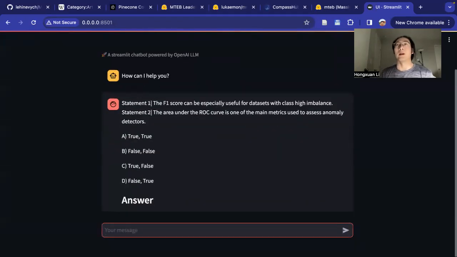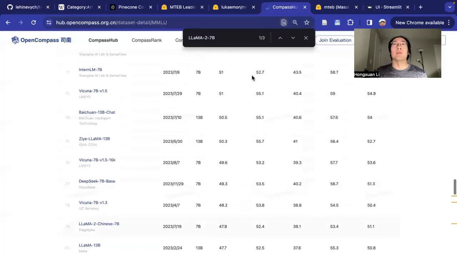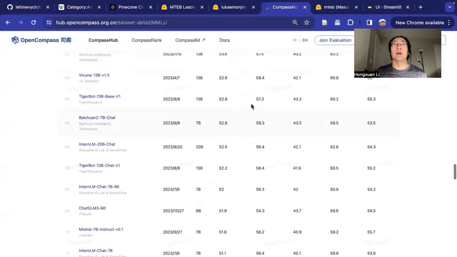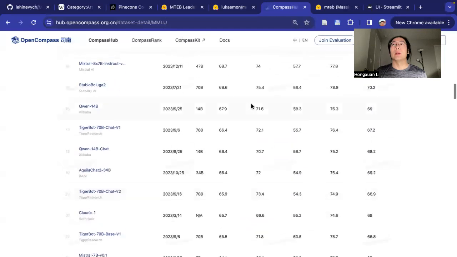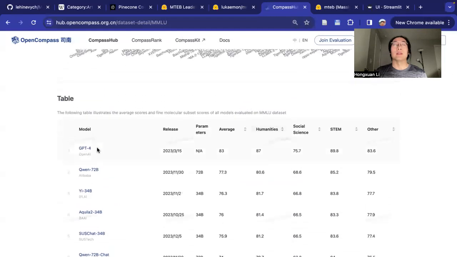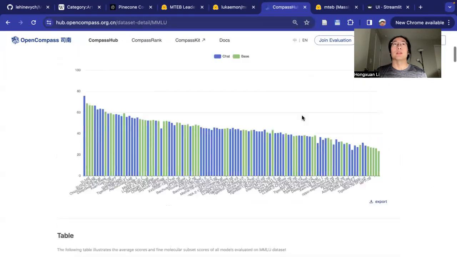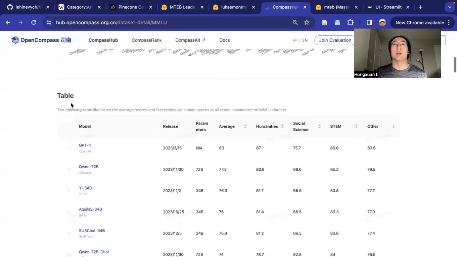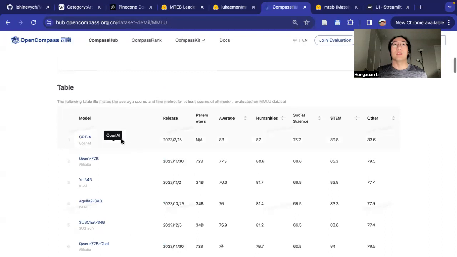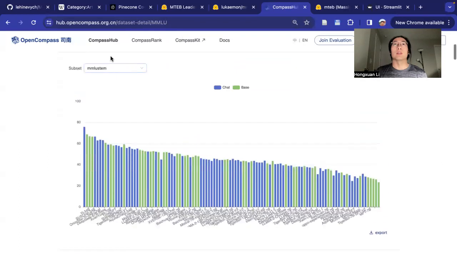It may take a while. By the way, I can show you the leaderboard I am using to examine the capabilities of large language models. This is called Open Compass. You can see how those large models perform in various tasks.